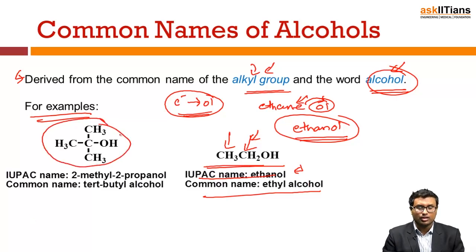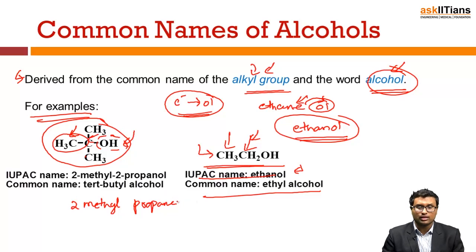Now here I can see that instead of two carbons, I have three carbons, 1, 2 and 3, and not only that, there is a methyl group attached to this secondary carbon. If you keep your alcoholic group aside for some time and name it, it will be 2-methyl propane. And I told you that you have to replace E with OL now because you have an alcoholic group here.